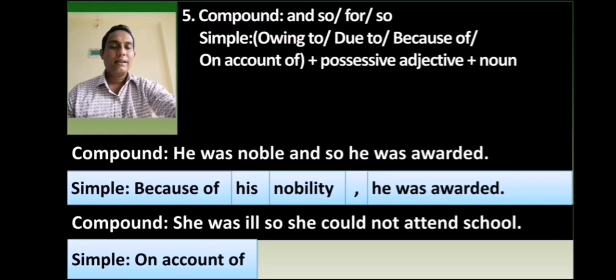Then you will write the possessive adjective of the subject of the first independent clause. The subject of the first independent clause is she. The possessive adjective of she is her.